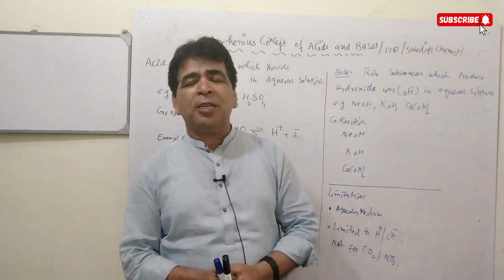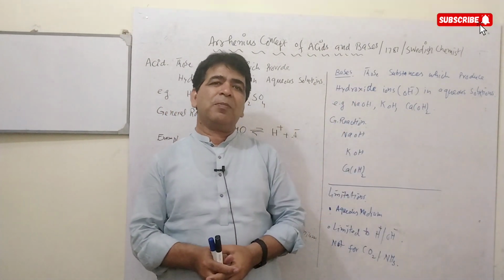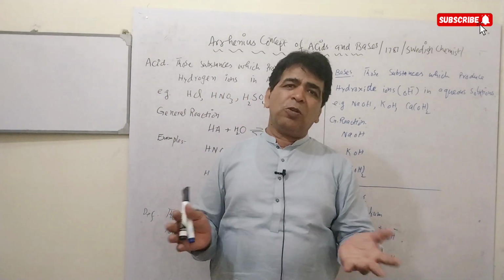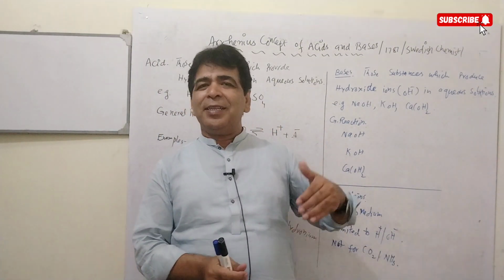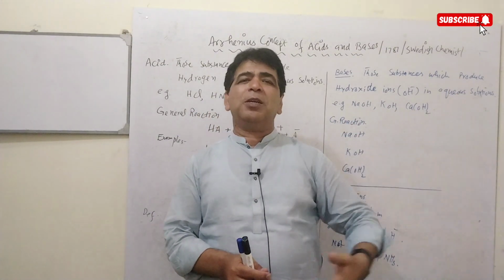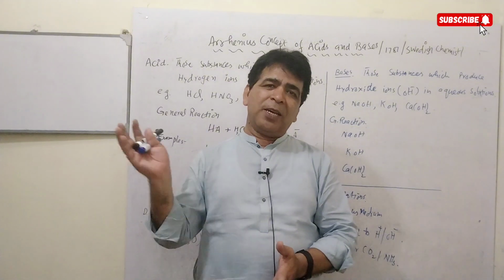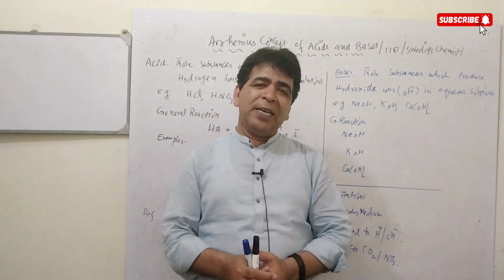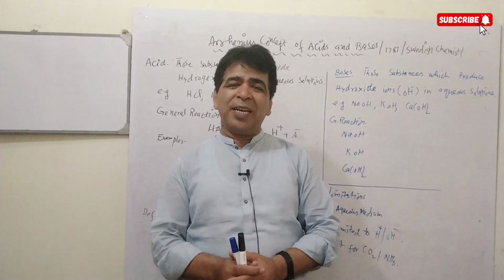Today we are going to discuss the basic concept of chemistry, that is the Arrhenius concept of acids and bases. Dear students, you know acids and bases are very important compounds in chemistry, and these compounds were described by different scientists, who gave their concepts and defined acids and bases according to their ideas and theories.